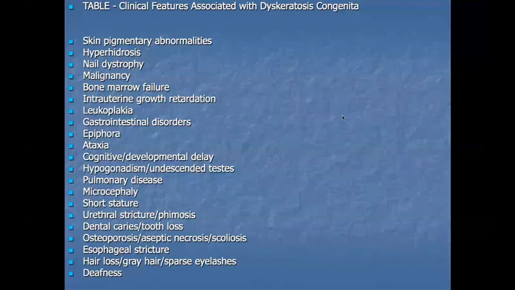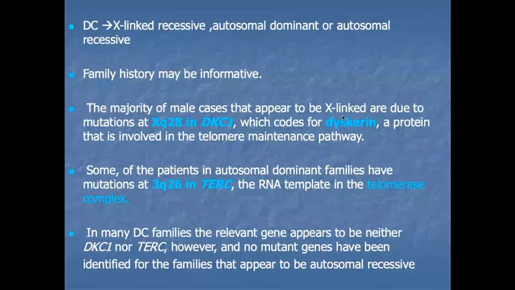The DC syndrome is X-linked recessive, but it can be transmitted in autosomal dominant and recessive forms also. A few forms are present like that, and the family history is very informative in this patient. We should take a family history also. The majority of male cases that appear to be X-linked are due to mutation in Xq28 in DKC1, which codes the protein dyskerin, a protein involved in the telomerase maintenance pathway. That's why we call it a telomerase biology syndrome, because there is a defect in this protein, which is responsible for maintaining the telomeres.